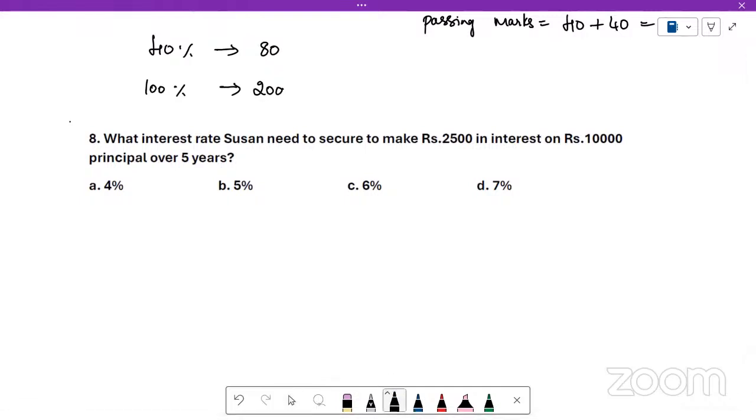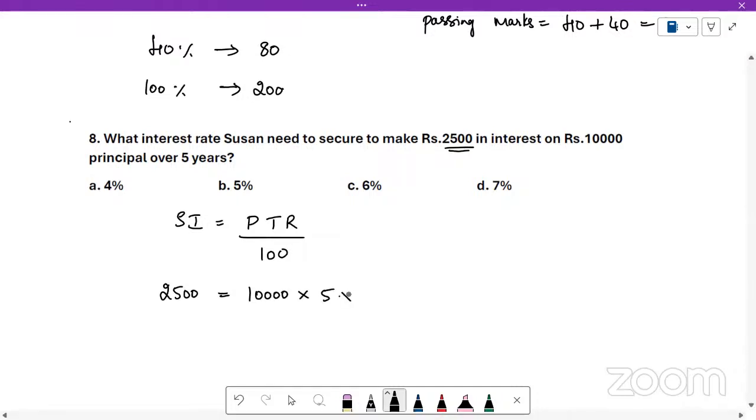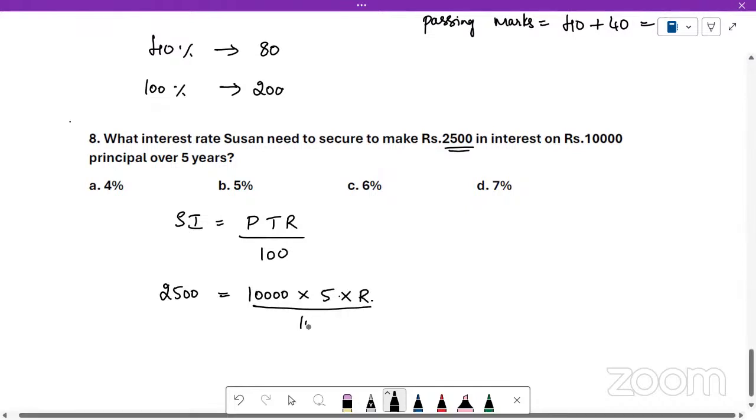What interest rate does Susan need to secure to make 2,500 in interest on 10,000 principal over 5 years? Same simple question, the simple interest formula that we did earlier is what you need to use. Simple interest is PTR by 100. So Susan needs to make 2,500 in interest. So simple interest expected is 2,500. Principal amount is 10,000. Time is 5 years. Rate of interest is what we are supposed to find out.